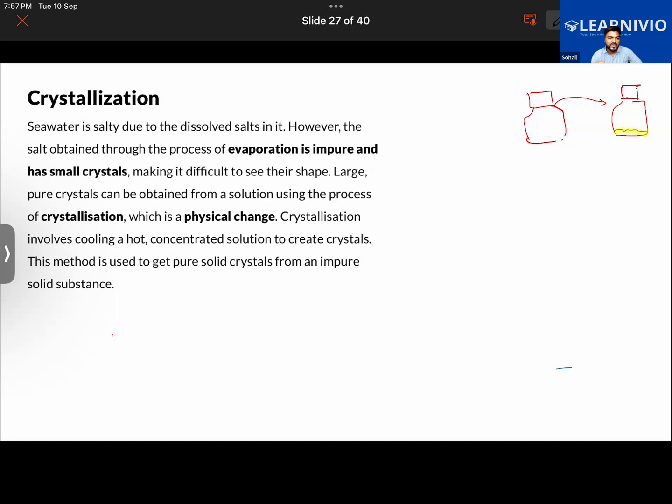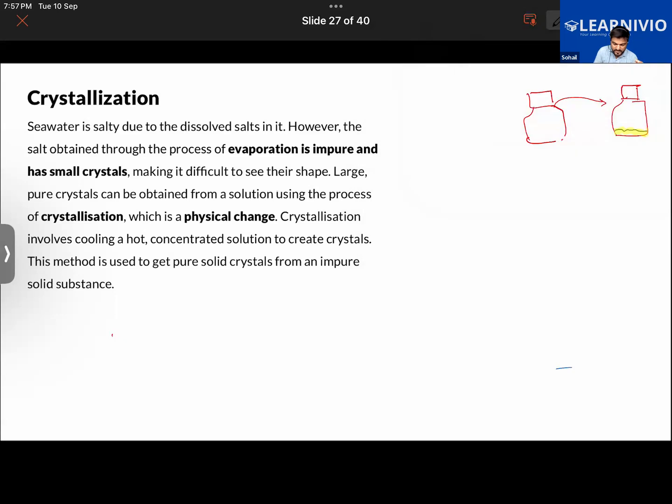So large pure crystals can be obtained from a solution using the process of crystallization, which is a physical change. What I mean to say is that seawater is salty because salt is dissolved in it. So normally the process of obtaining salt from the seawater is simply by evaporating that water.